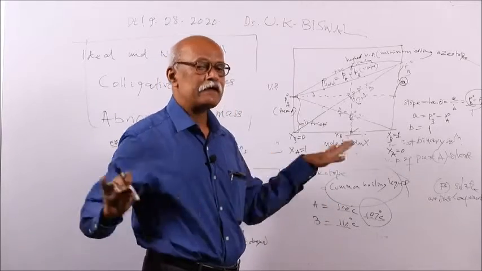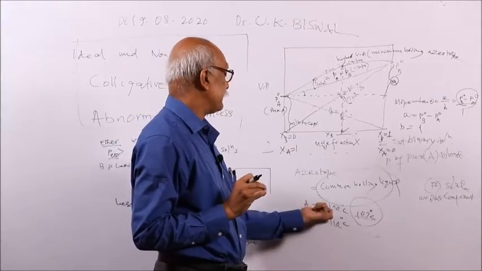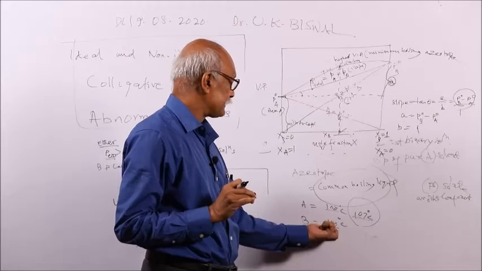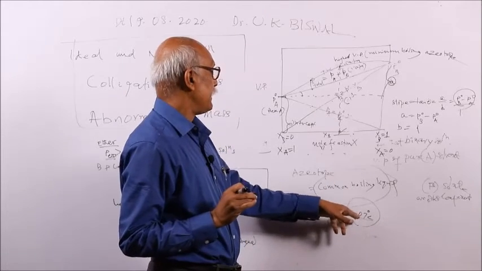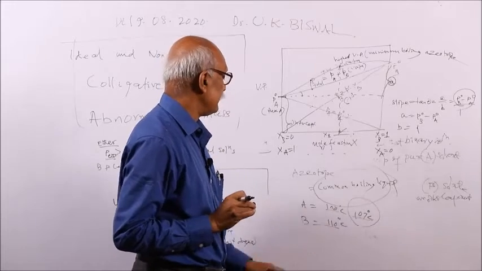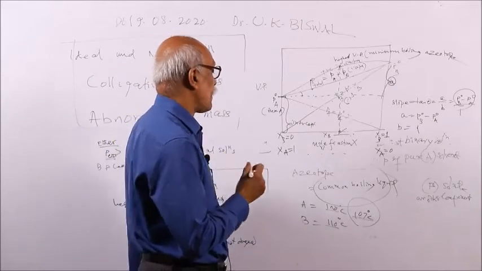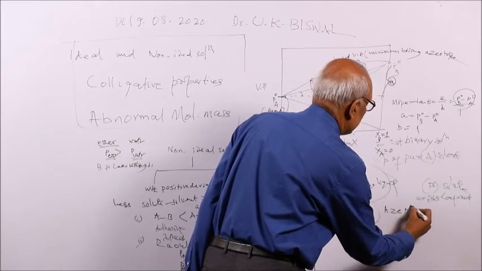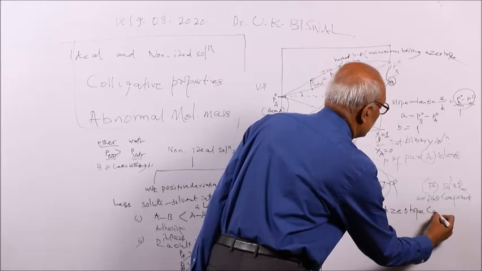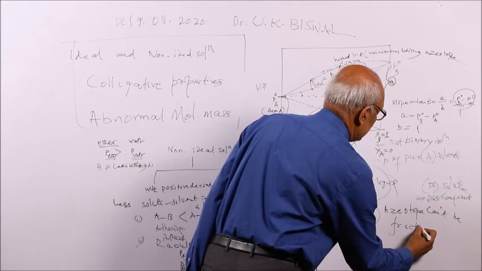That means fractional distillation is possible. But if it has a common boiling point, then it cannot be separated. So remember, azeotropes cannot be fractionated.